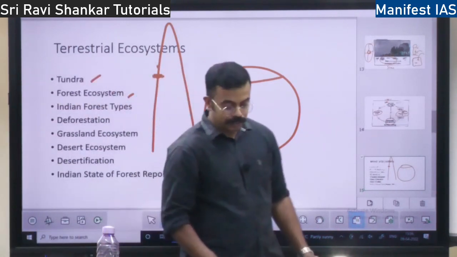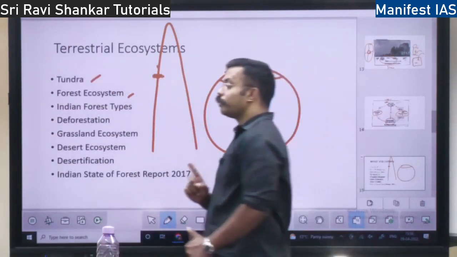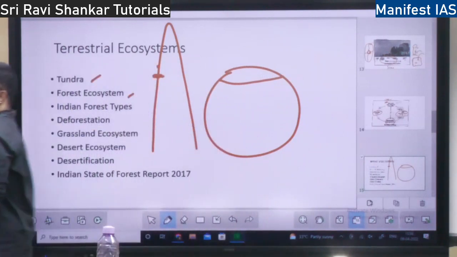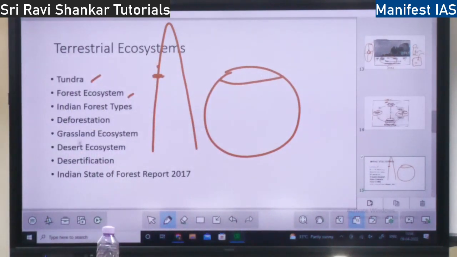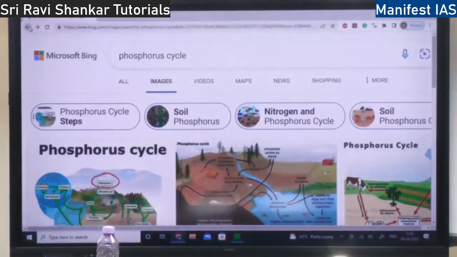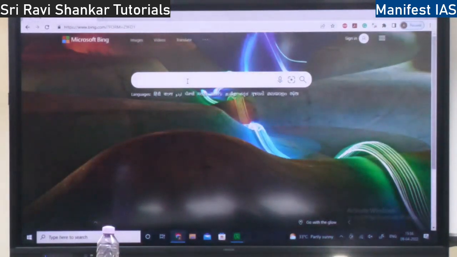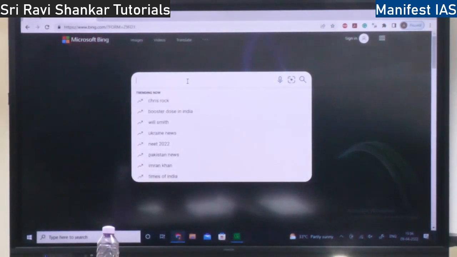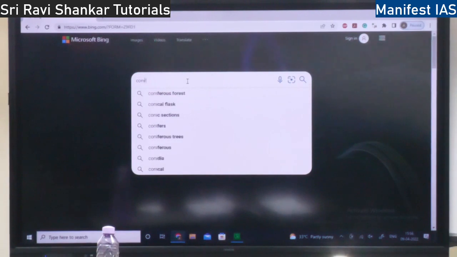Please remember this one thing. Boreal forest is also called coniferous forest. It will be directly asked in your exam, even in your PSI geography. Boreal coniferous forest is called boreal forest. B-O-R-E-A-L. How does a coniferous forest look like?